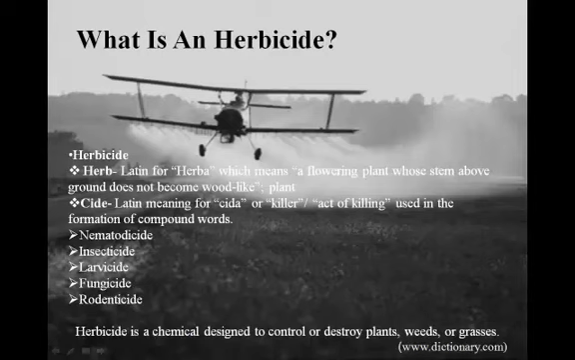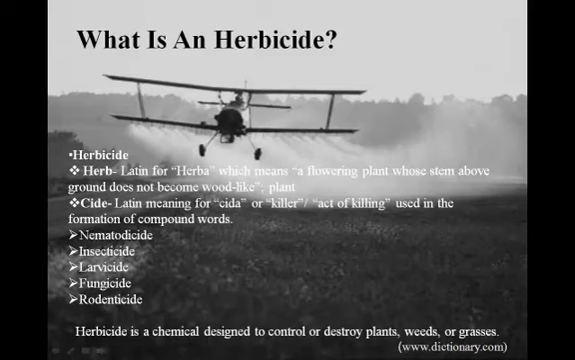What is an herbicide? Herbicide: herb is Latin for herba, which means a flowering plant whose stem above ground does not become wood-like, or an herb is a plant. Cide is Latin for caedere, or killer, act of killing, used in the formation of compound words. Those compound words are as follows: nematicide, insecticide, larvicide, fungicide, and rodenticide.